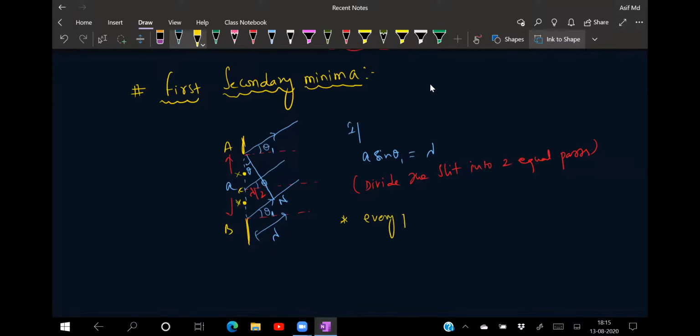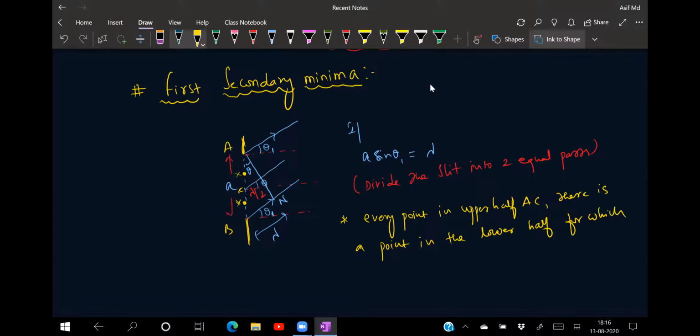Make it very clear. Every point in the upper half, that is AC, there is a point in the lower half for which the path difference is lambda by 2.